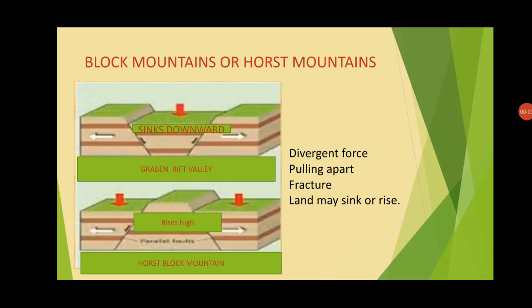Now the next type of mountain is block mountain or horst mountain. This type of mountain is formed when the tectonic plates move away, causing a fracture or crack on the earth surface. This is because of the divergent forces, that is pulling apart. The result is that the mass of land is pushed up between the parallel cracks to form a block, or sinking of the land will take place and forms a valley. We can see in the picture.